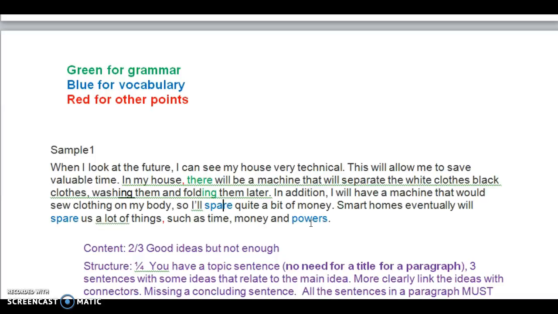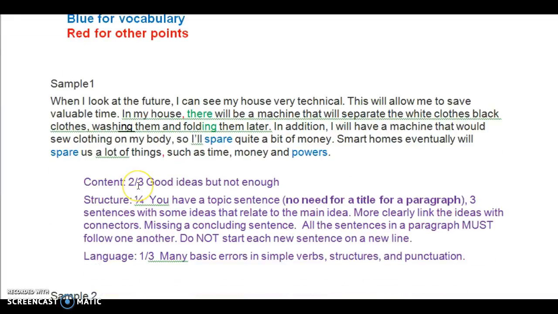Now I want to look at the feedback that I gave for this. Content, I gave 2 to 3. Good ideas, but not enough. We need another sentence in there that's going to show that my house is very technical. Also here, I need something that's going to relate to saving money. And here in structure, I have 1 point out of 4. And again, no need. We also link the ideas in addition. And of course, I mentioned this. And there are some basic errors, like "there will be" and "the waste money." That's a basic thing, and here.